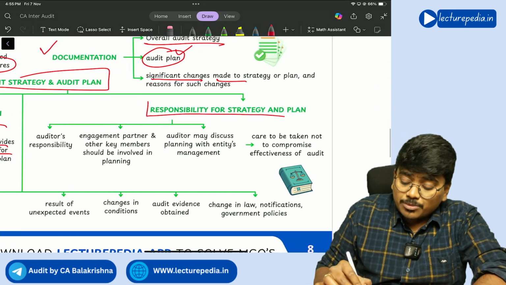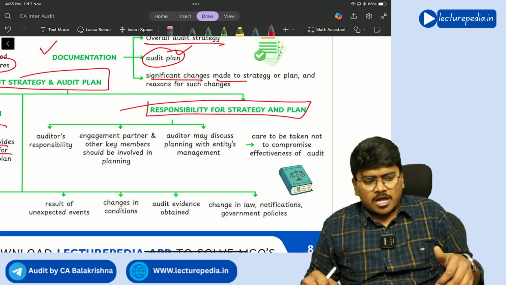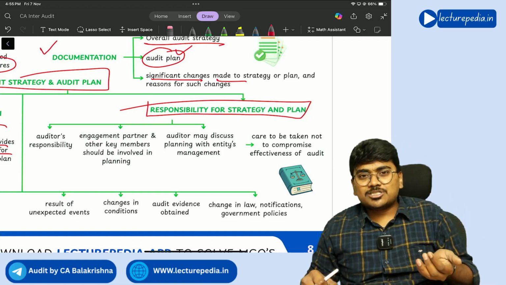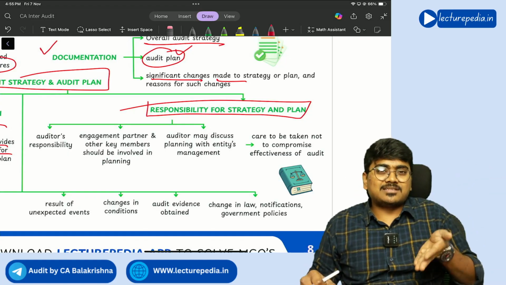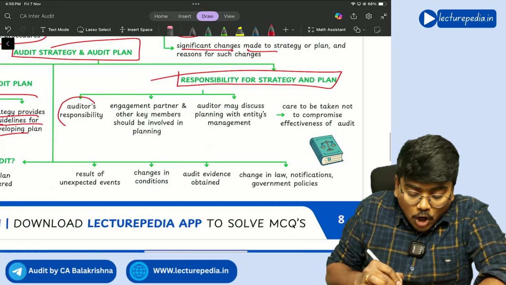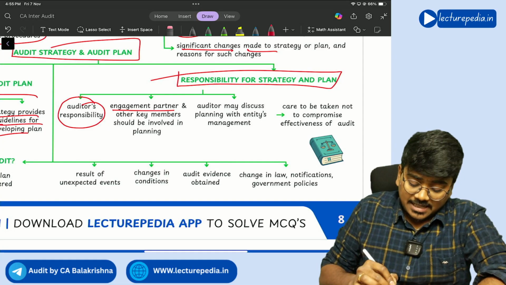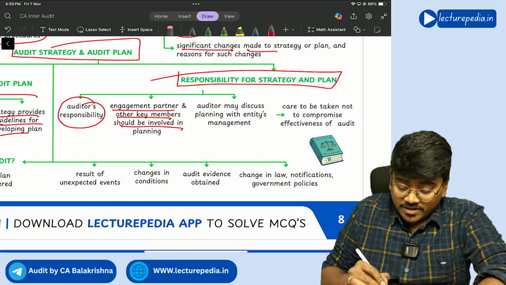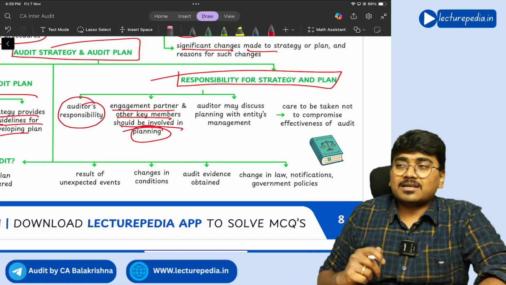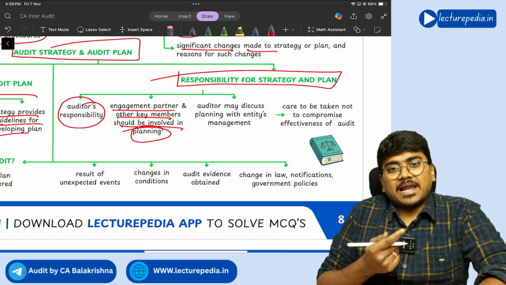Next, responsibility for strategy and plan. That means who has to prepare strategy and who has to prepare audit plan. Of course, the auditor has to prepare audit plan and audit strategy. Management will not prepare. Management's responsibility is to prepare financial statements, not the audit strategy and audit plan. Correct or not? Yes, sir. So it is the auditor's responsibility to prepare audit plan and audit strategy. And the engagement partner and other key members should be involved in planning. So in the planning stage, you should involve the engagement partner, and other key members should also be encouraged to take part in the planning activities.